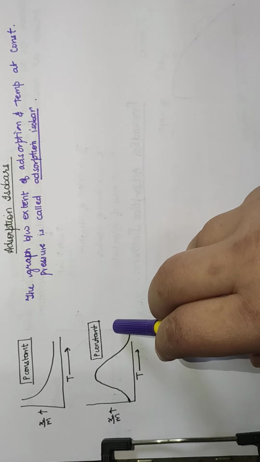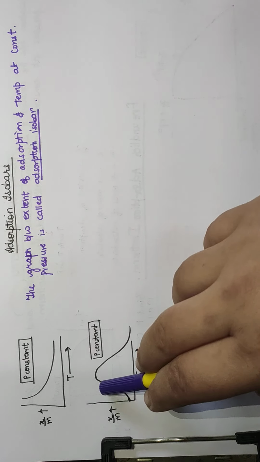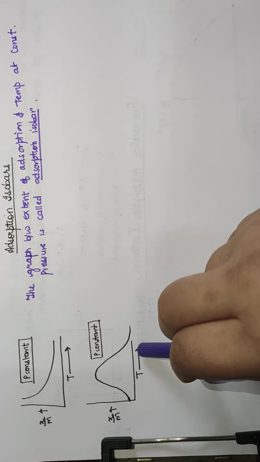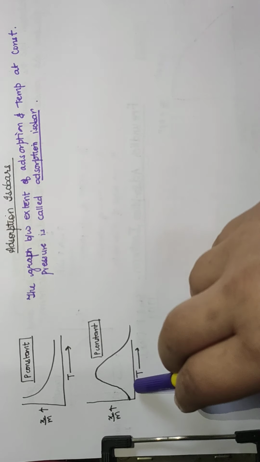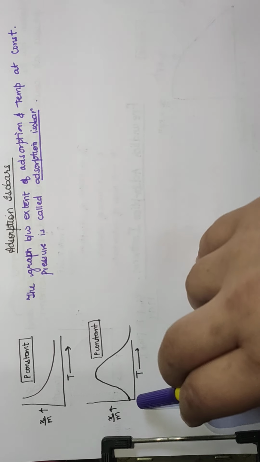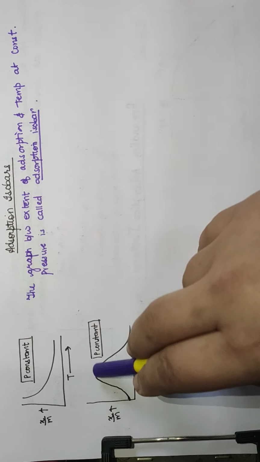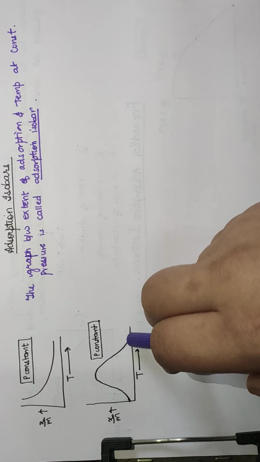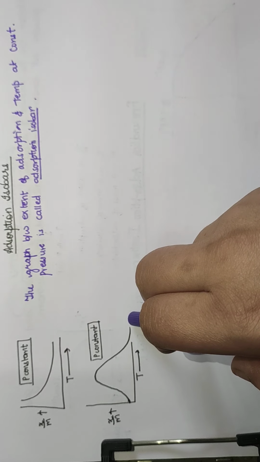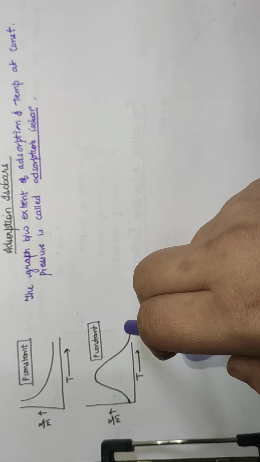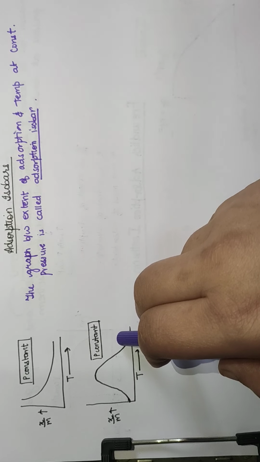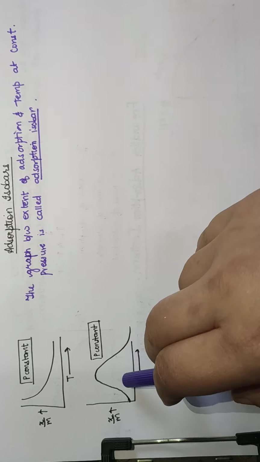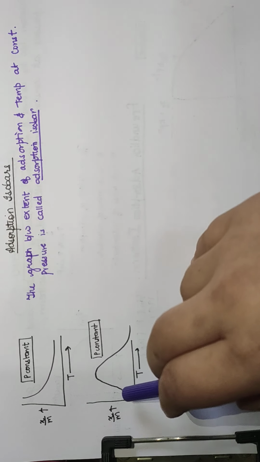While in case of chemisorption, first it increases and then decreases. Because when we increase the temperature, the temperature we provide at first is used to increase the activation energy. Once the activation energy has been achieved, there is going to be a decrease in the chemisorption, as the temperature which we are increasing is used to break the chemical bonds which were formed before.